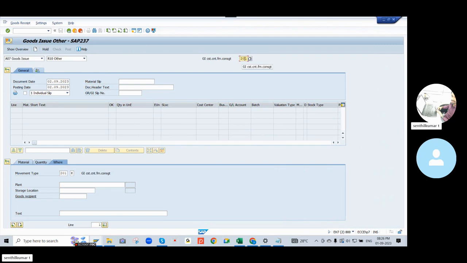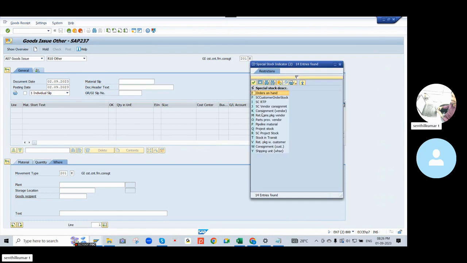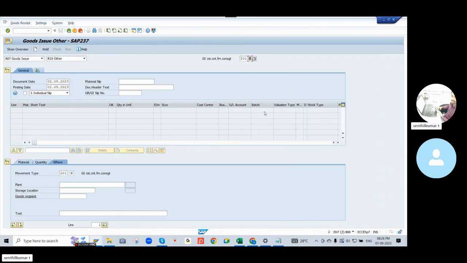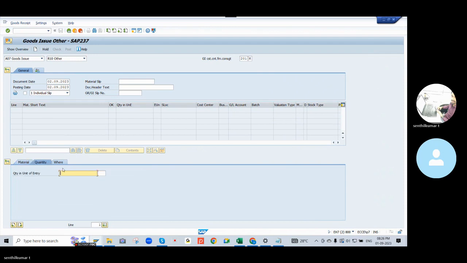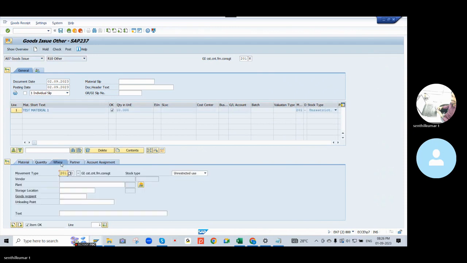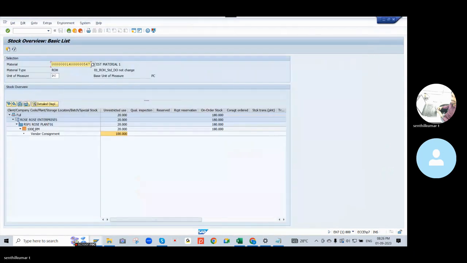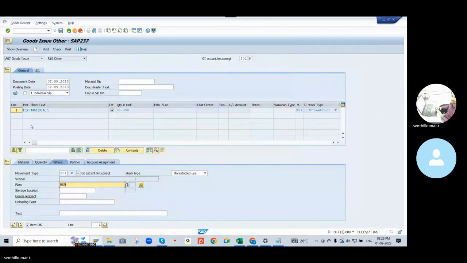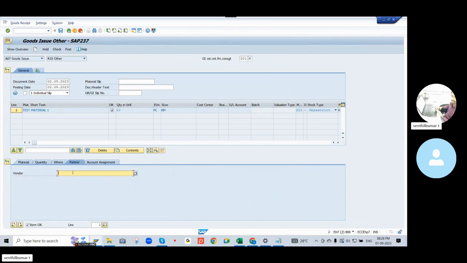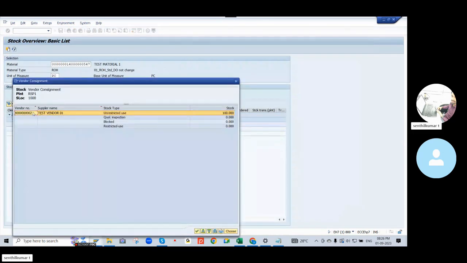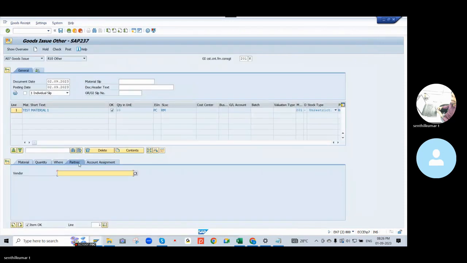The movement type is 201. The special stock indicator is K. We need to enter it as mandatory for special movement type for consignment stock. Then I can enter the material, some quantity, and the plant RSP1 and storage location 1000. Stock is available in 1000. It shows which vendor, there is a vendor code. I'll enter the vendor code as partner.